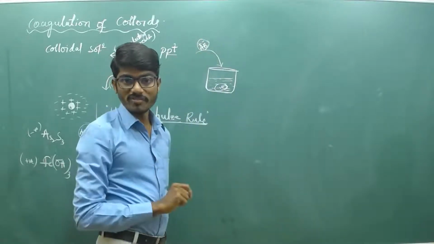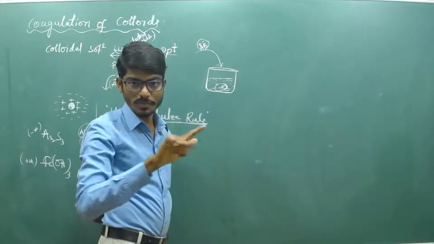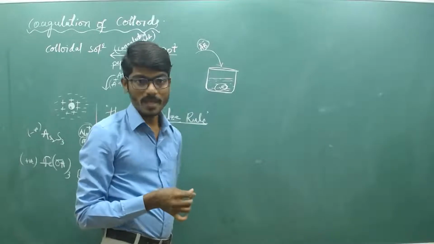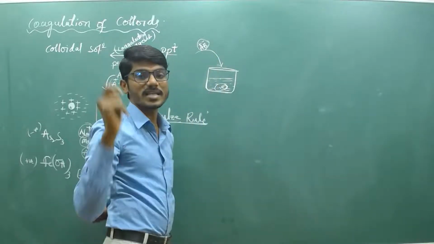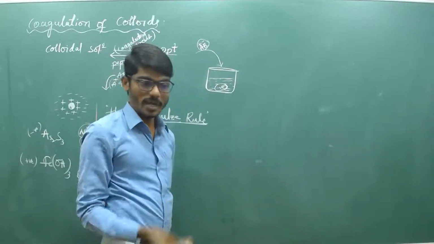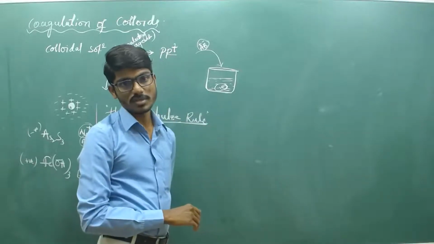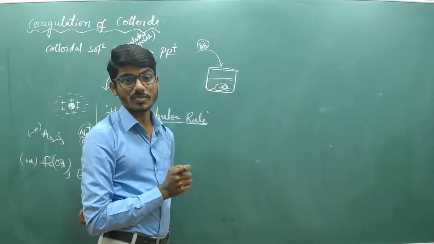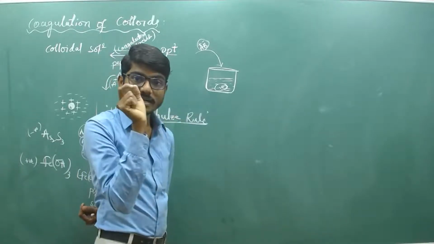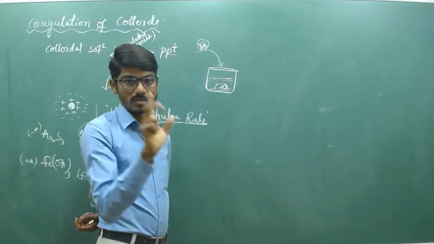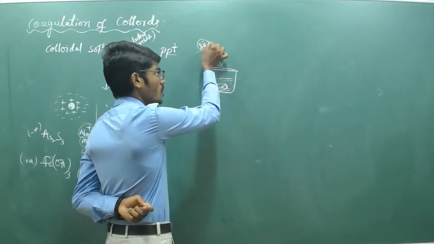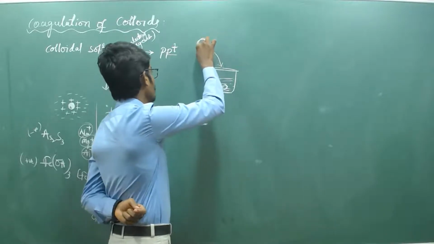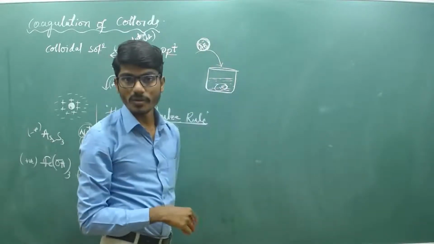Some minimum amount of electrolyte is required, below which the precipitation, or this coagulation process, is not possible. Suppose it requires, let's say, 10 grams, and you are adding only 5 grams. Can the coagulation process occur? No, it does not occur, because in order to coagulate, 10 grams is required. Just an assumption. So some minimum amount of coagulating agent is required.